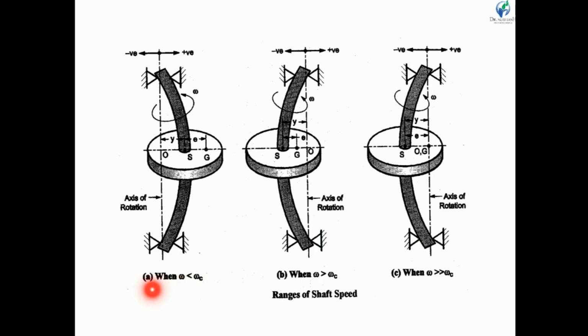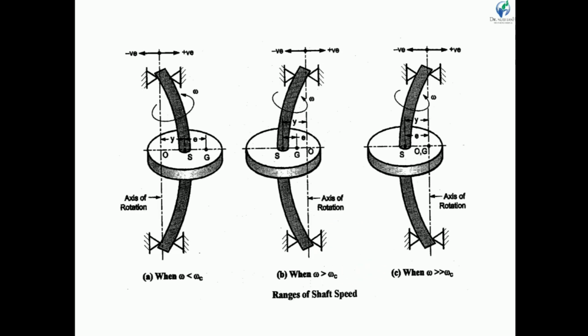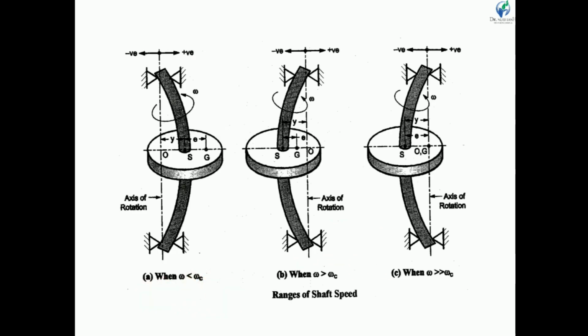Now we can see three conditions from this equation. The first condition is when omega is less than omega c. Here, when omega is less than omega c, this term will be less than 1. So 1 minus something less than 1 means the value of y will become positive. What happens? The rotor rotates with the heavy side outside.